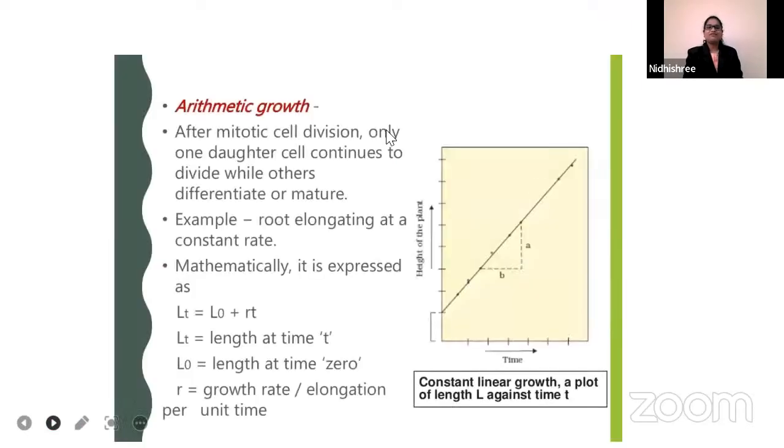Let us proceed with the types of growth. In plants, we come across two types of growth. The first one is arithmetic growth. The second one is geometric growth. Based on this concept, most questions will be asked. One or two questions will be asked in the NEET examination, guys. So you have to understand this concept very clearly.